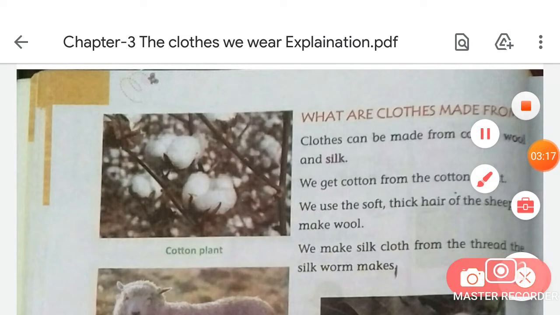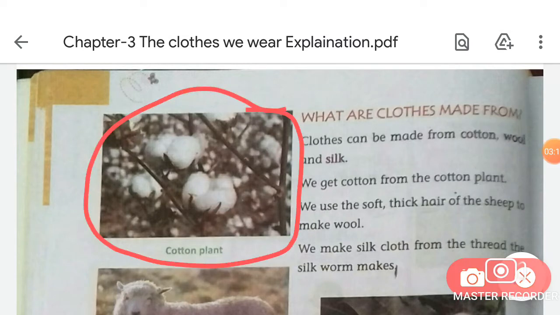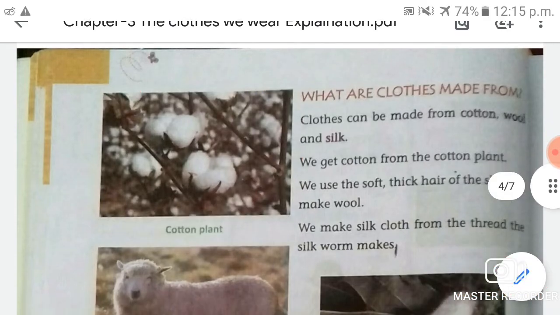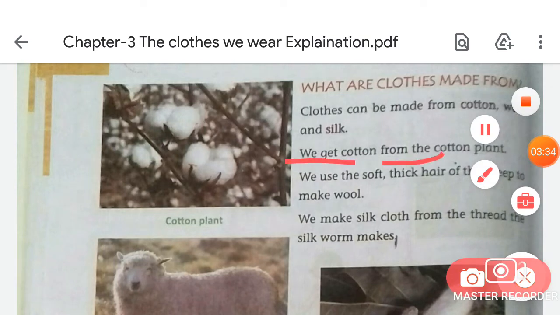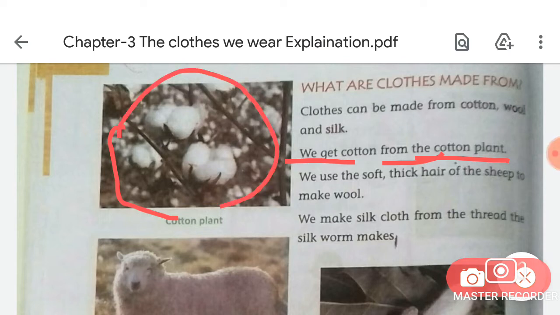As you can see, students, look at this picture in your book. What is this? This is a cotton plant, okay. We get cotton from the cotton plant, and cotton is also a fabric. As you see in this picture, this is the cotton plant, and this is the flower of the cotton. We get cotton from this, okay.